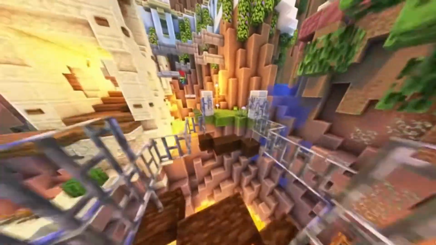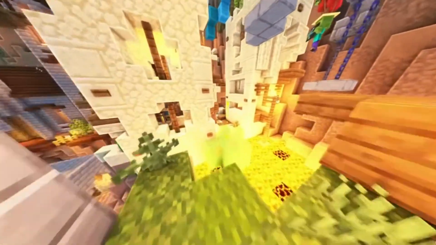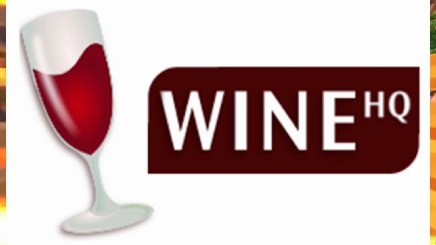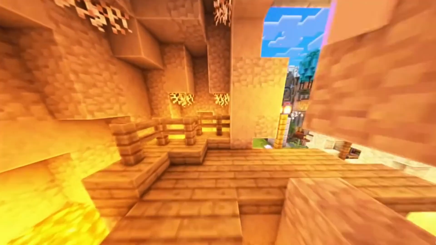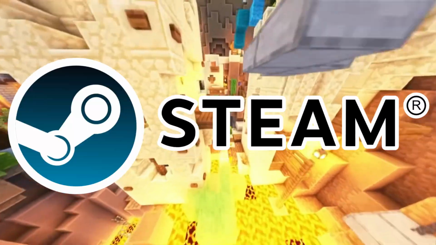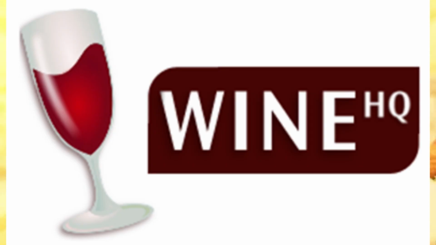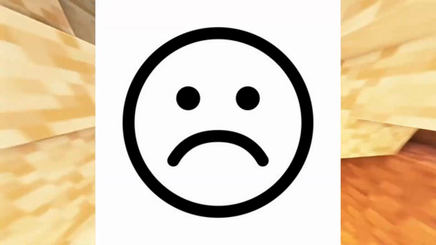Gaming. Gaming on Linux is getting better and better with each passing year. Thanks to Proton and Wine, many previously unplayable games on Linux now can be run natively. You can play around 80% of Steam games using Proton, 10% using Wine, and sadly the remaining 10% have issues with anti-cheat software or are not compatible with Proton.